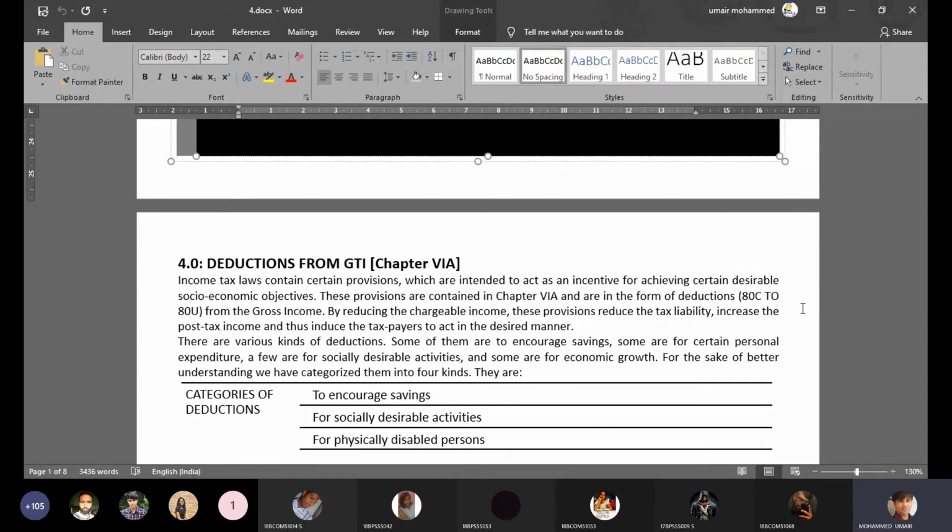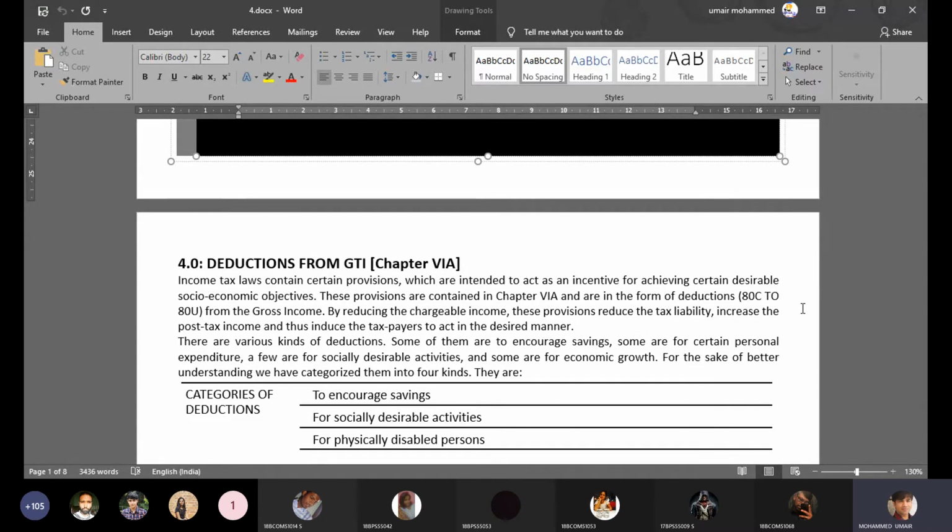So here one of the categories identified is physically disabled persons. To take care of them, again, you need funds. So the Government of India has also identified this as one of the reasons for which people can claim deduction if they are spending money on this purpose.